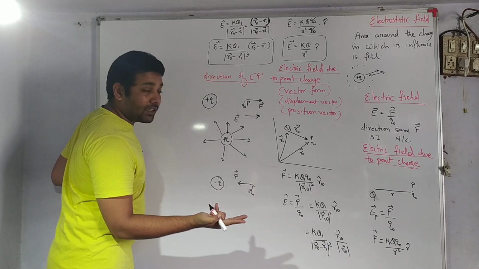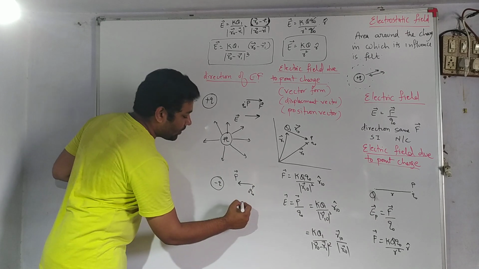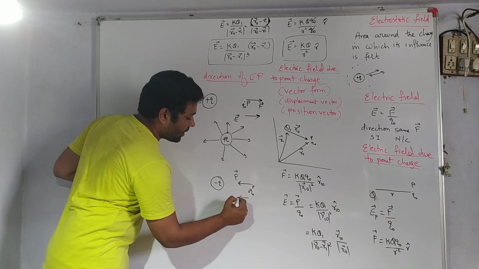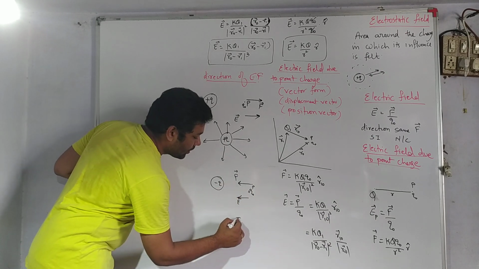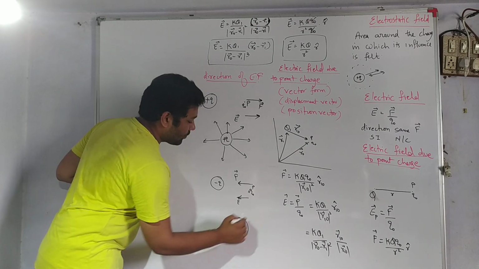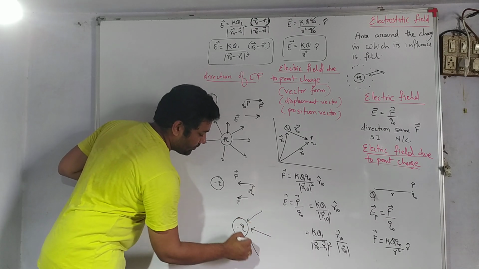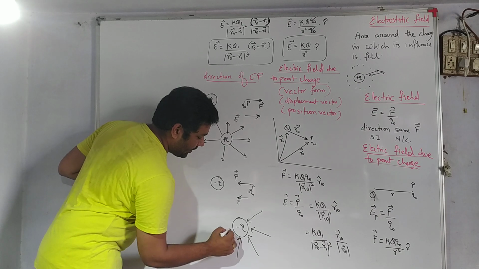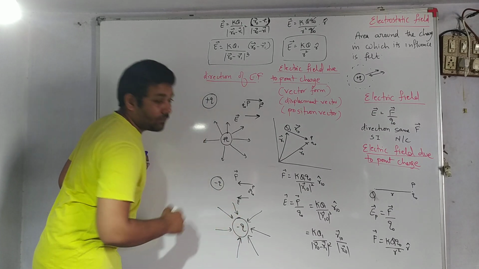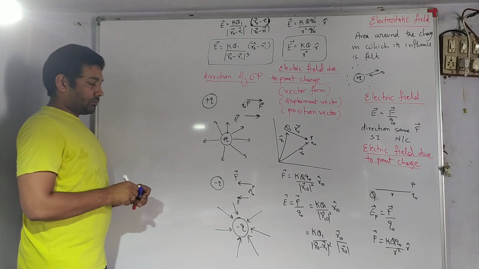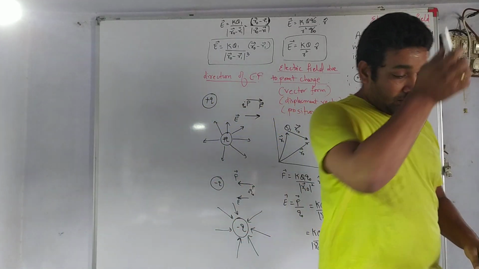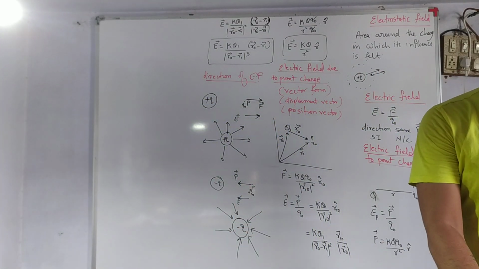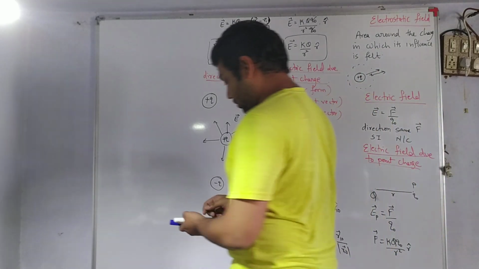In which direction will the electric field be? Similar to that of the force. So the electric field will also be in the same direction. What do we conclude? We conclude that a negative charge has an electric field intensity directed radially inward. Then the next one, we move on to electric field intensity due to group charges.